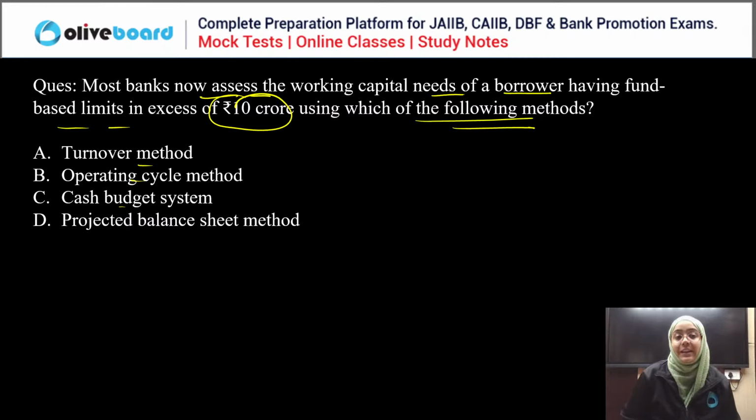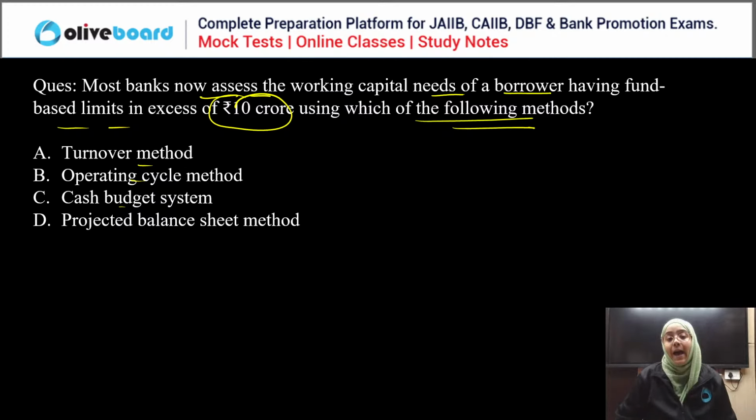So Junaid is saying D, projected balance sheet method, and everyone else kindly answer this question. So the correct answer for this question is what? Junaid is saying D. Double X, Kiran, Benhar, and everyone start answering this question.